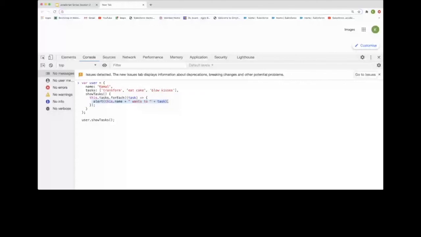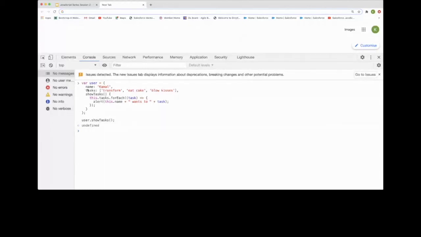That was not available, but using the arrow function, the this context is available inside this loop. And if we print that value, it will return Kamal, so we are able to access that context of the object.